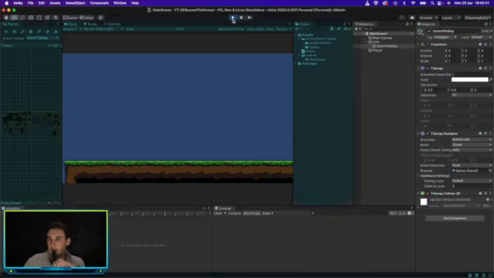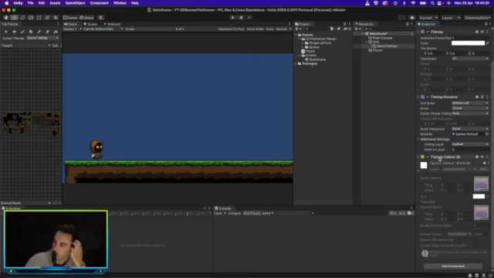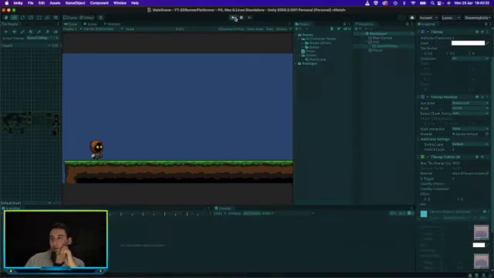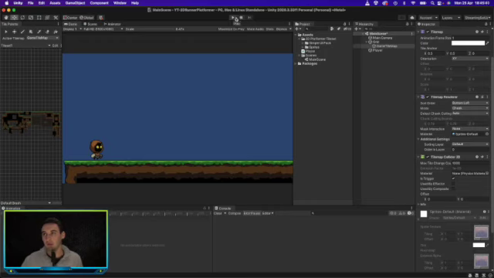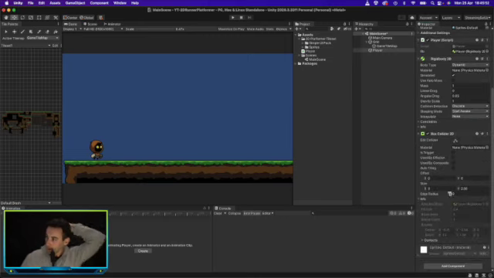Clearly it doesn't, so maybe that works if it is triggered. Okay, no, so we need to add a box collider onto our player.